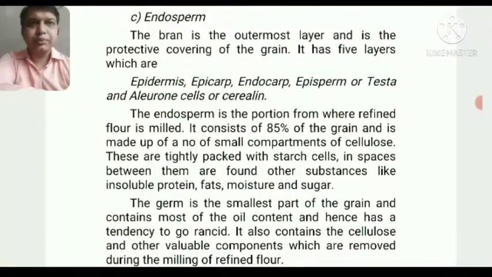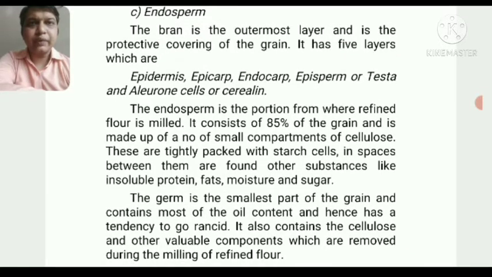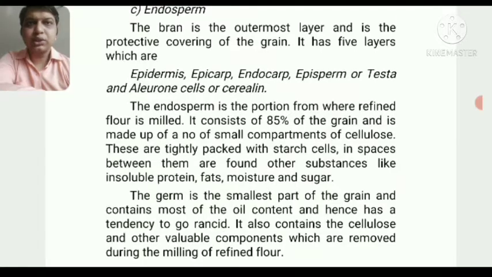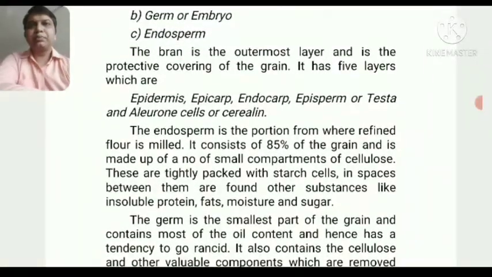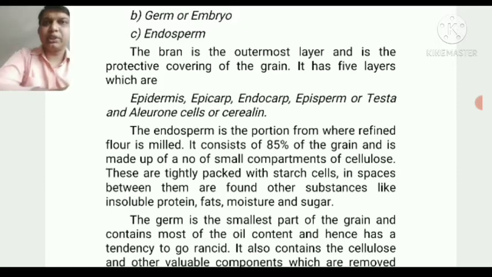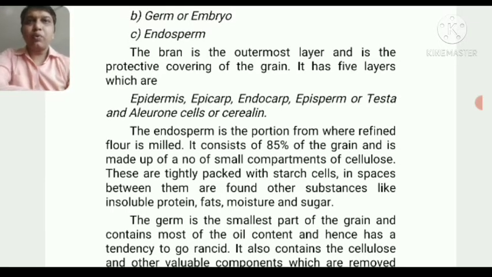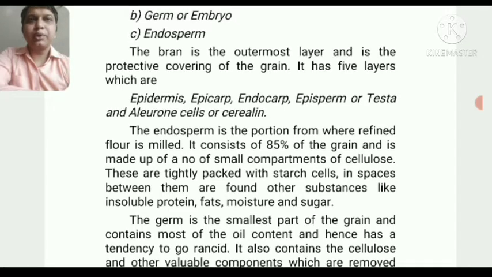The endosperm is the portion from where refined flour is milled. So here comes the most important thing. The germ is the part of the wheat that goes on for germination. With the help of the germ, if we are able to preserve it, we can produce further crops of the wheat. Means if we preserve that wheat and produce the germs in it, we are able to produce the next crops of wheat.